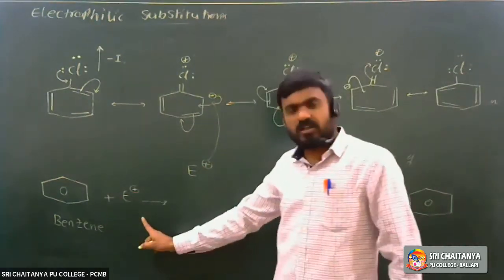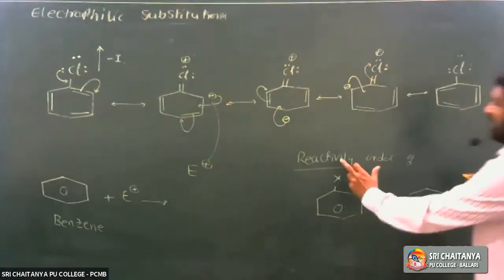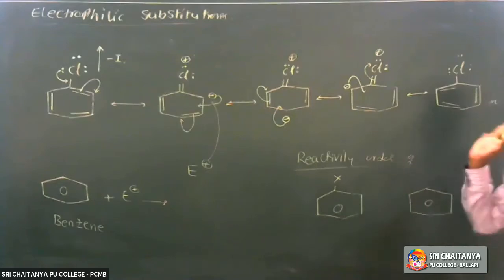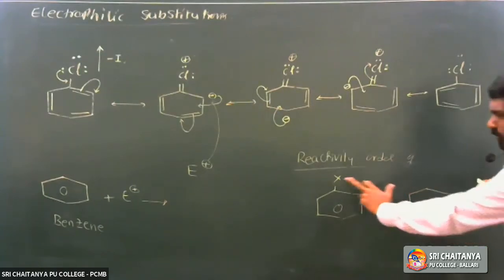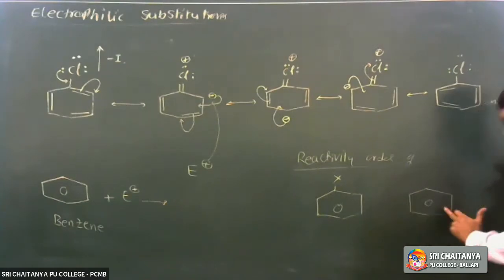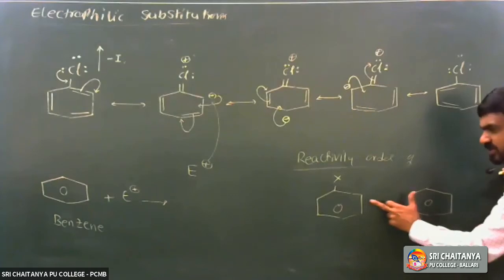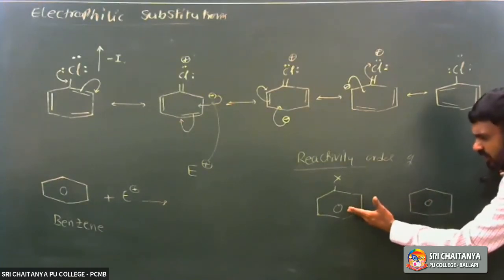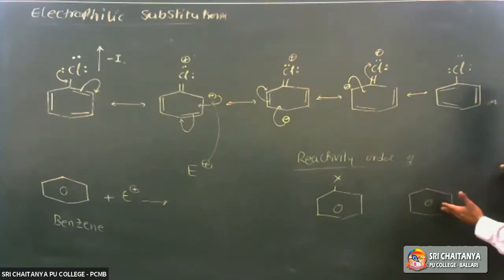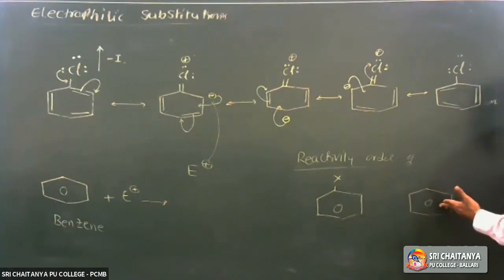Benzene also undergoes electrophilic substitution reactions. In these two, is reactivity more for halobenzene, or more for benzene, or is the reactivity of haloarene equal to the reactivity of benzene towards electrophilic substitution reaction?